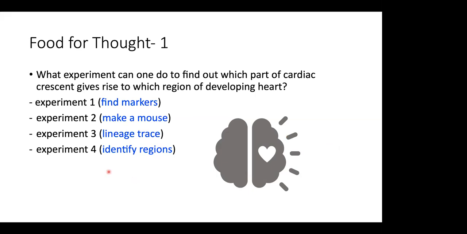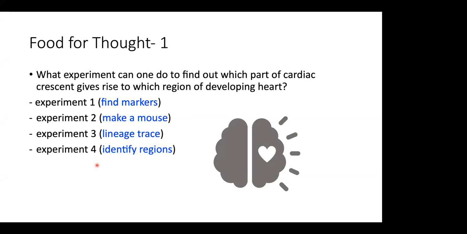So I listed, and this was just my first thought back then, so I thought it would be fun to just write it down. I wrote down 4 experiments that one can do using mice, at least. And I think the experiment with the chick is also pretty cool, which people do a lot. So the first thing that I will do is try to find markers, as it was suggested by one of you. I'll first find the markers in the cardiac crescent that label either the first heart field or the second heart field.